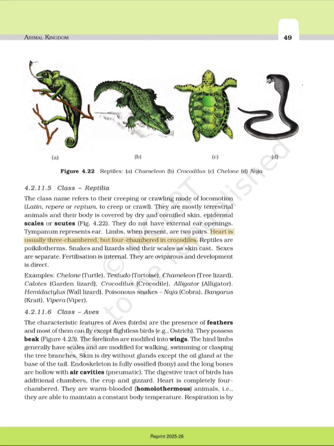Limbs, when present, are 2 pairs. Heart is usually 3-chambered, but 4-chambered in crocodiles. Reptiles are poikilotherms. Snakes and lizards shed their scales as skin cast. Sexes are separate. Fertilization is internal. They are oviparous and development is direct. Examples: Chelone, turtle, Testudo, tortoise, Chameleon, tree lizard, Calotes, garden lizard, Crocodilus, crocodile, Alligator, alligator, Hemidactylus, wall lizard, poisonous snakes, Naja, cobra, Bungarus, krait, Vipera, viper.